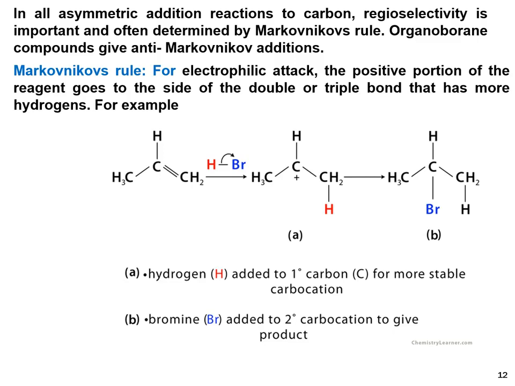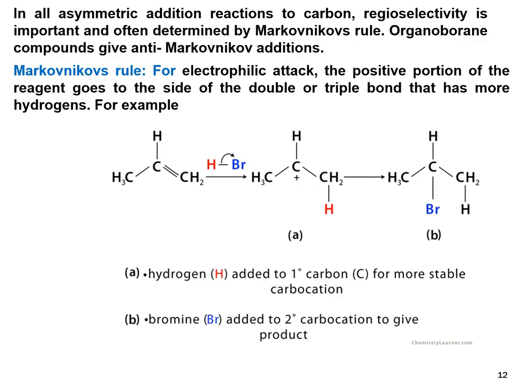If the positive portion of the reagent goes to the side of the double or triple bond that already has more hydrogens, the resulting product is called the Markovnikov product, and this rule is called the Markovnikov rule. You can see in this example, this is the asymmetric olefinic bond. One carbon of the olefin has 2 hydrogens, and the second carbon has 1 methyl and 1 hydrogen.